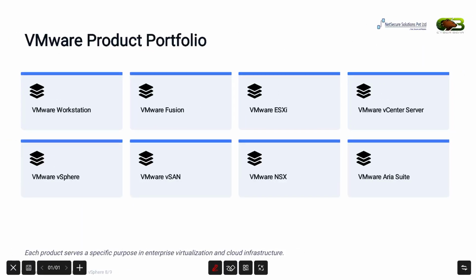Now that we know what VMware is, let's understand an important point. Many beginners think VMware is just a single software, but that's not true. VMware offers a complete portfolio of products, and each product is designed for a specific purpose in enterprise environments. Let's briefly understand each one.